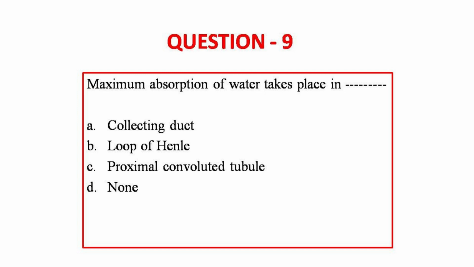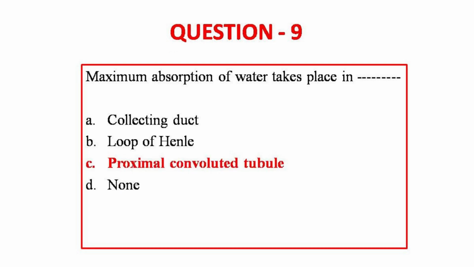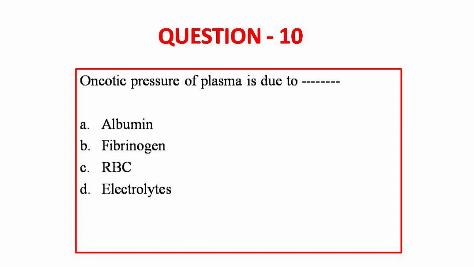So moving on to question number 9. The maximum absorption of water takes place in collecting duct, loop of Henle, proximal convoluted tubule or none? So the answer for this question is proximal convoluted tubule. See, the body of the nephron, as we all know, possesses this proximal convoluted tubule, which is lined by cuboidal epithelium with brush borders. Because of this brush border, there is increased surface area for absorption of water. That's the main reason why there is around 90% of water absorption by the proximal convoluted tubule.